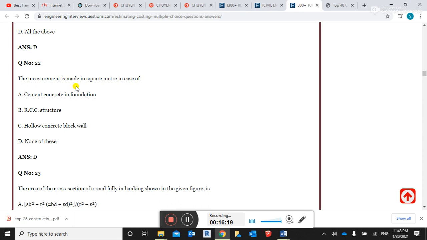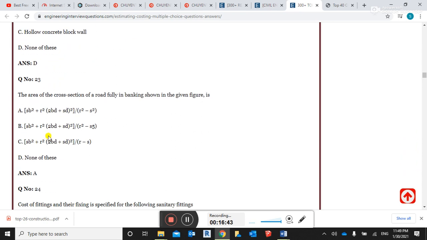The measurement is made in square meters in case of: cement concrete in foundation, no, this is wrong; RCC structure, no; hollow concrete block, no; D, none of the above. Right, the right answer is none of the above. All these three are wrong, and the option is none of the above.